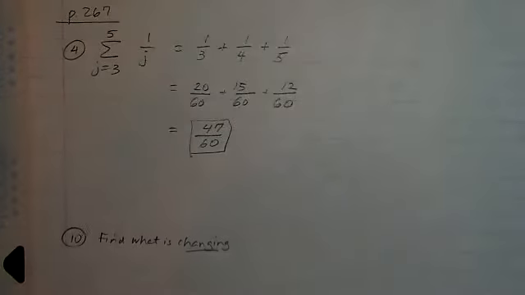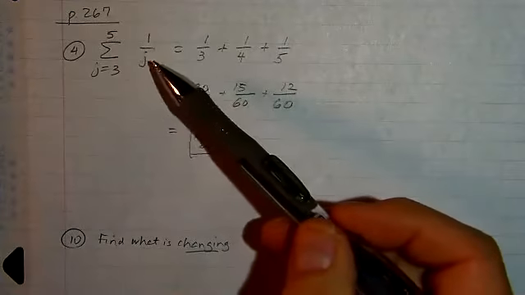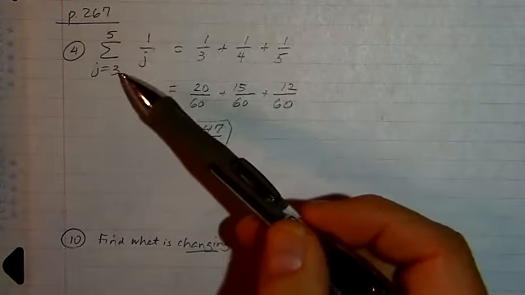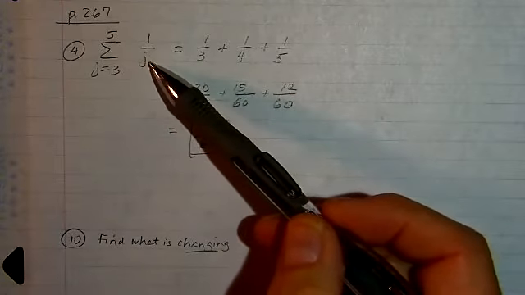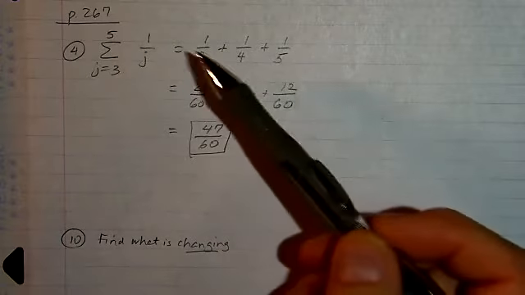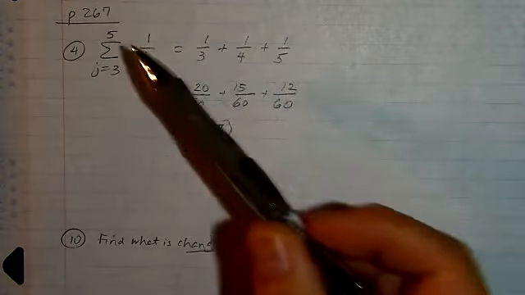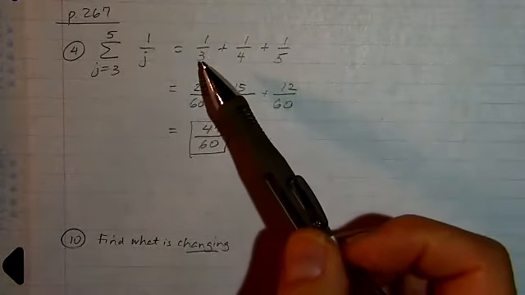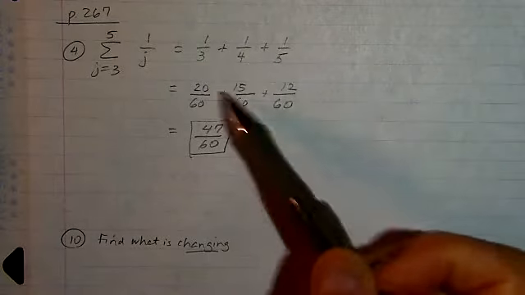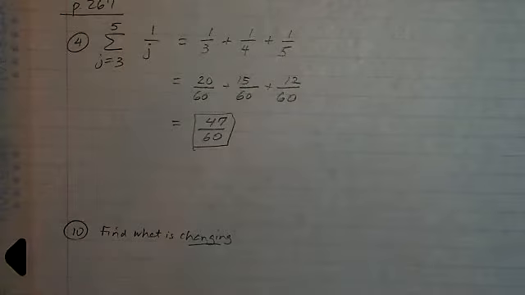Okay, so once again, all we're doing is taking the term as defined, replacing the index wherever it appears in the term with the numbers, and then writing out the sum. So there are 3 terms in this sum, indicated by the index values of 3, 4, and 5. And then to evaluate, we just add the fractions.